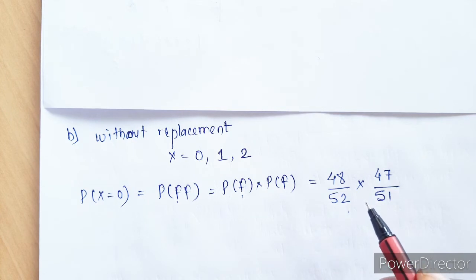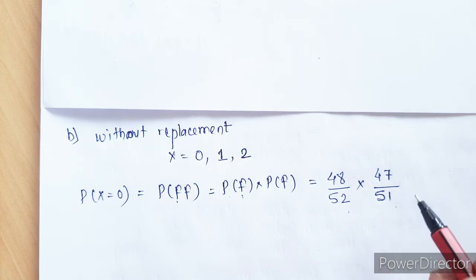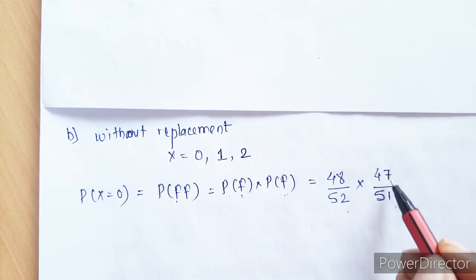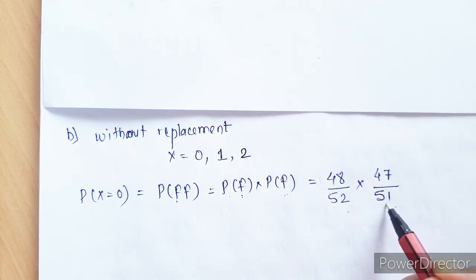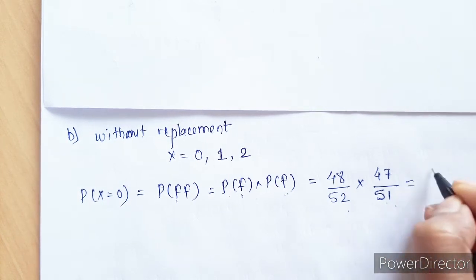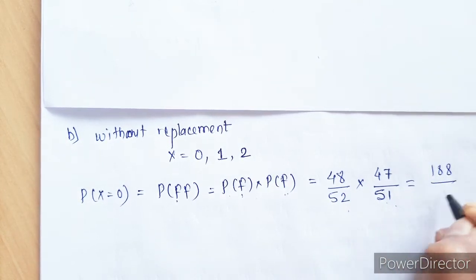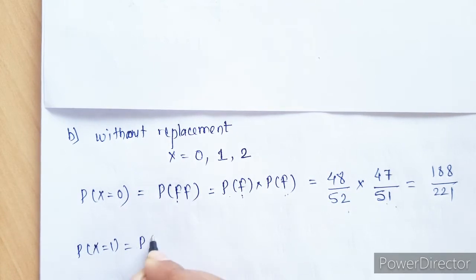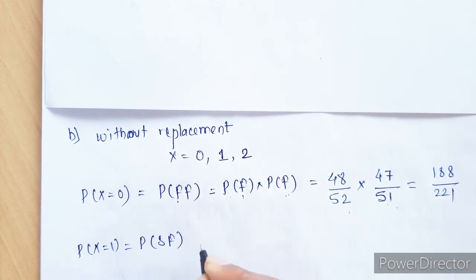Now we have already picked a card which is a non-A's card. Now how many non-A's cards are remaining? 47, and since from a deck we have already taken one, how many total cards are remaining? 51. So the probability of getting failure the second time is nothing but 47 upon 51, which is nothing but 188 upon 221.